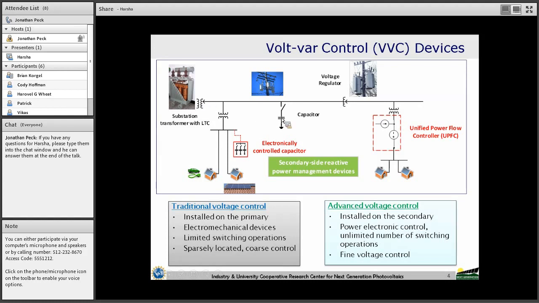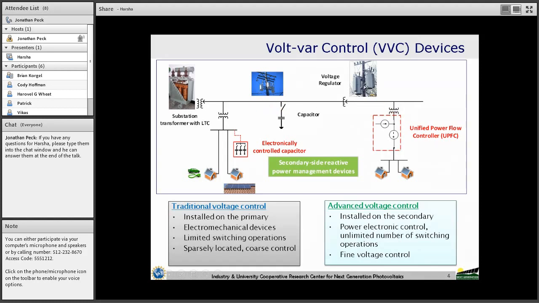We also have capacitors to supply the capacitive reactive power as well as to boost the voltage at some of the points in the circuit. We also have voltage regulators. The functionality of a voltage regulator is similar to load tap changer control. The voltage regulator adjusts the tap position so that the voltage at its secondary is increased or decreased depending on the requirement.